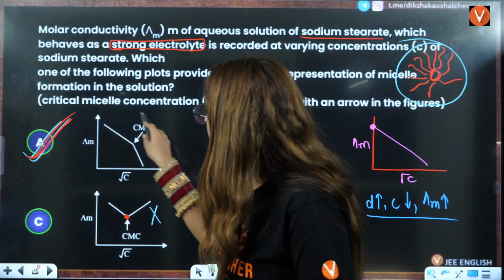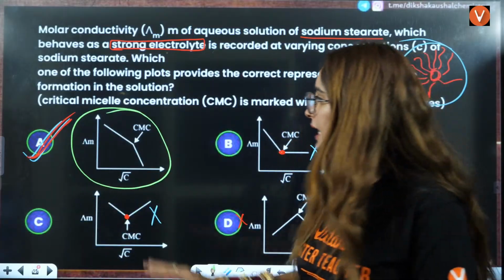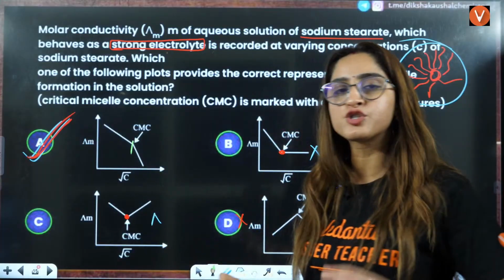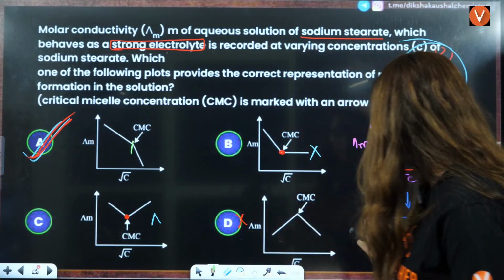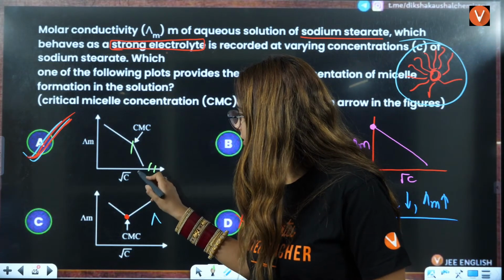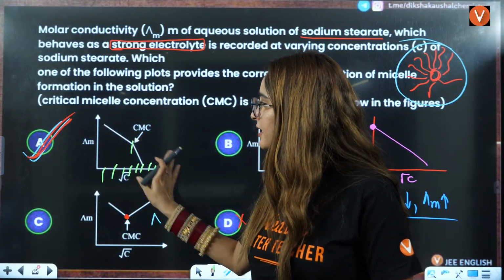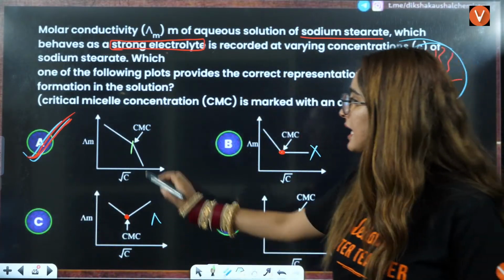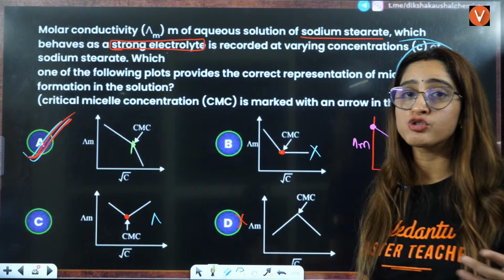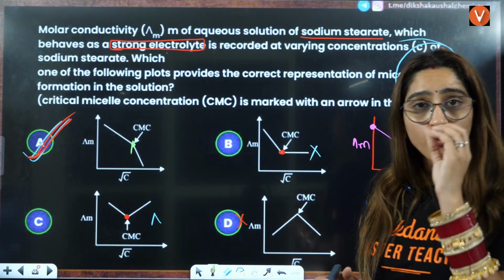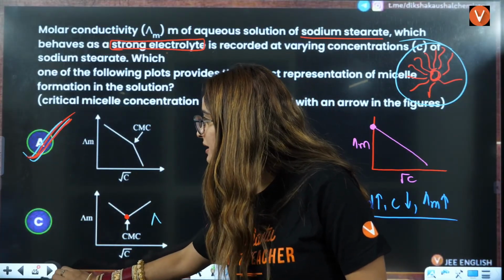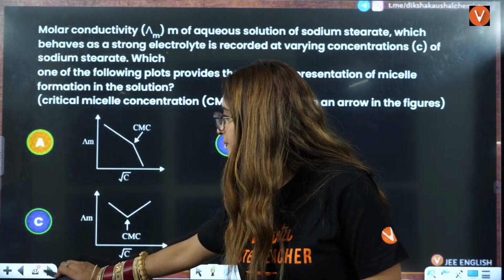So this is the concentration what you will see. Again, I'll explain that. First thing is, till here we know that for a strong electrolyte on dilution, concentration decreases and molar conductivity increases. So as concentration is decreasing, molar conductivity is increasing. But we know that when there is CMC, when there is micelle formation, after that there will be association, and that is why molar conductivity will further decrease here. So that will be the correct answer. So A is going to be the correct answer here.